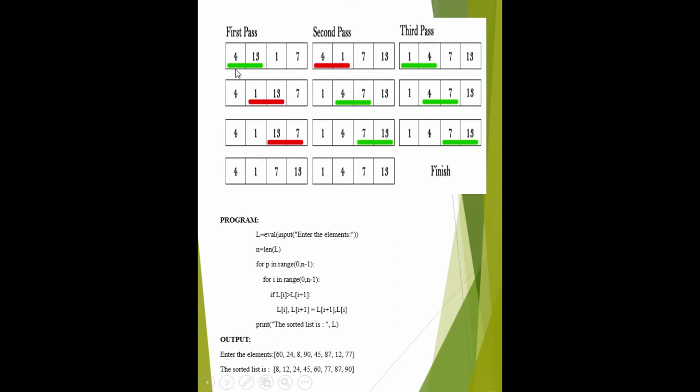Suppose there are 4 elements in a list. There are 2 terms for any sorting. You just have to remember there is the word pass, and the second thing is comparison. There are 4 elements in this list, so the maximum number of passes is 4 minus 1, that is 3.